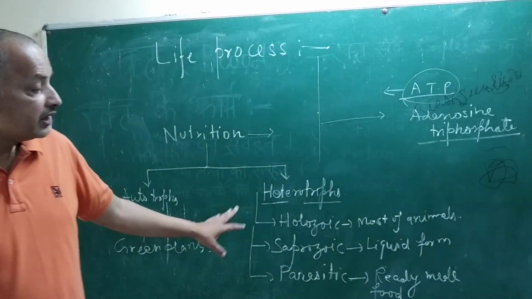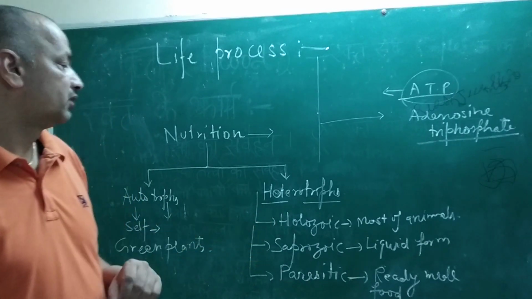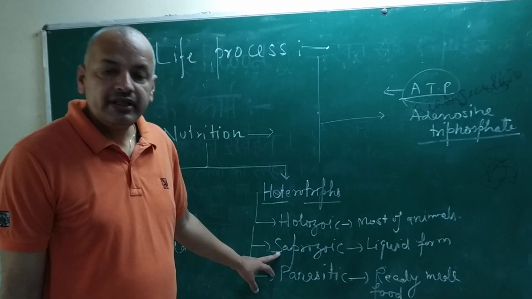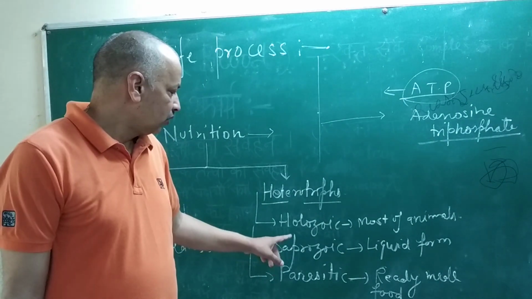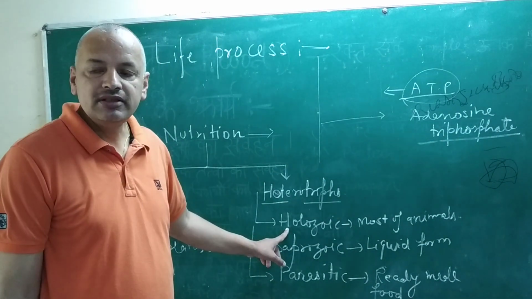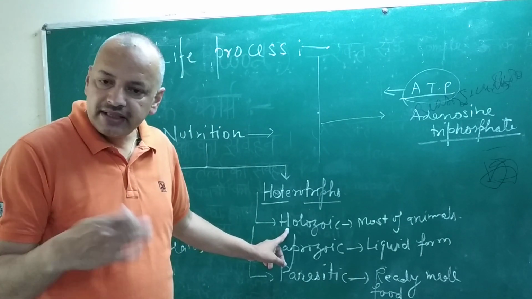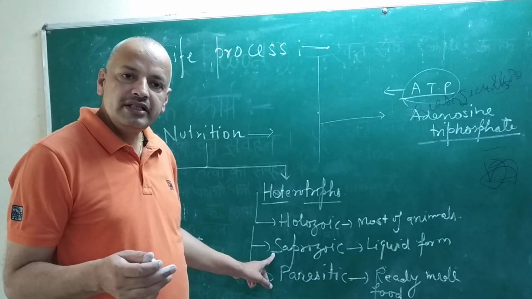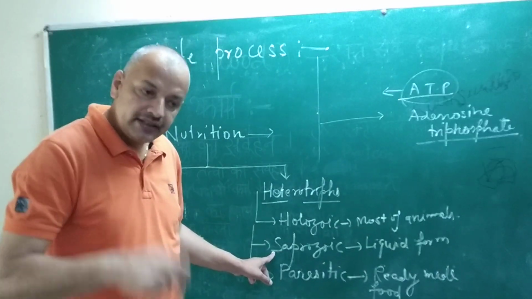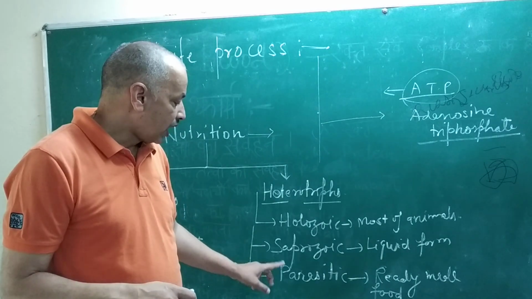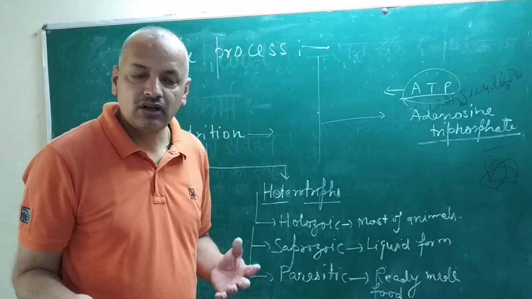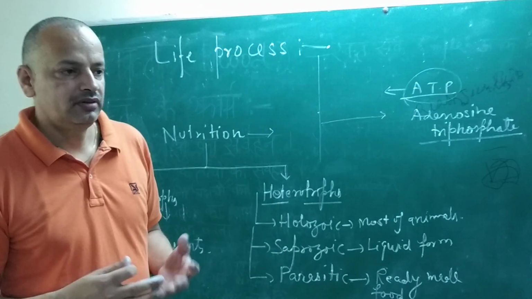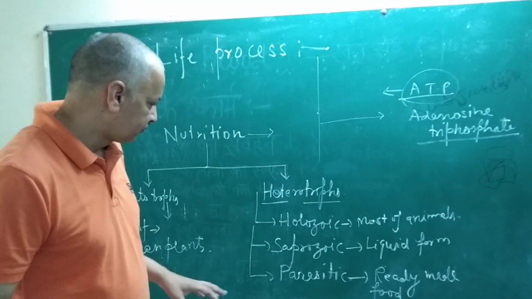So these are the major groups of heterotrophs. Holozoic and saprozoic also differ in that in holozoic, organisms take food and then digest it, while in saprozoic, organisms digest food and then take it inside the body. And parasitic is a dependency on each other between organisms, a dependency of plus and minus to both organisms.